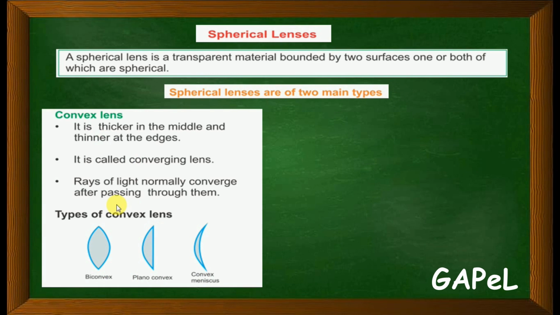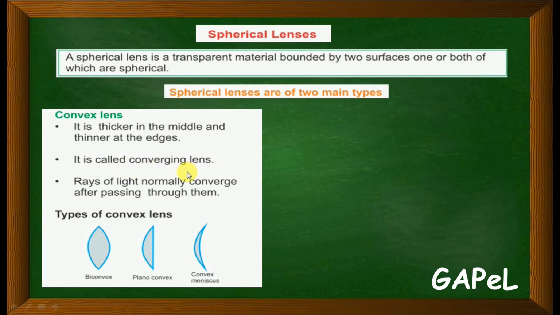So we'll see what is convex. Convex lenses are thicker in the middle and thinner at the edges. So at the edges it is always thinner. That is convex. It is called a converging lens.